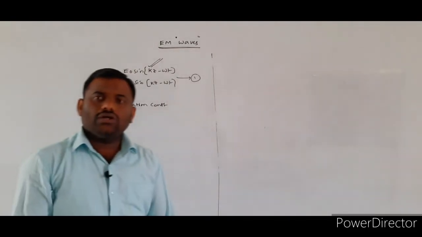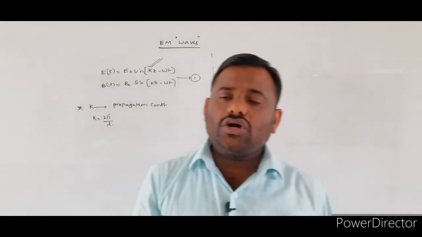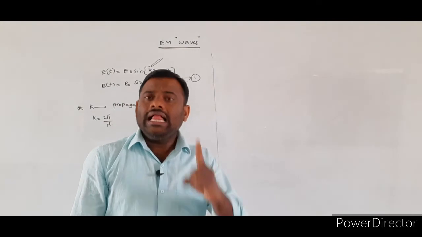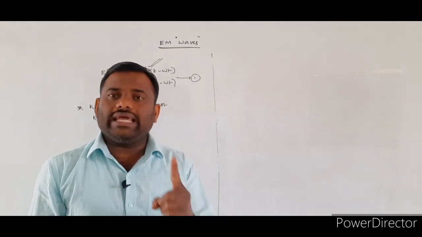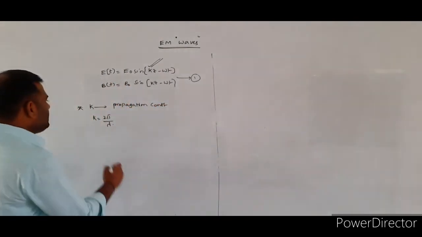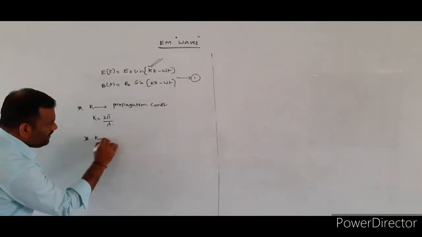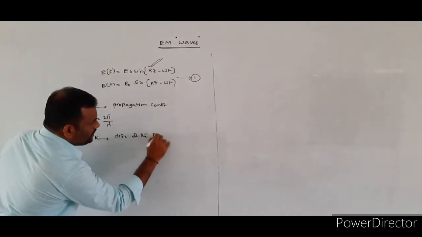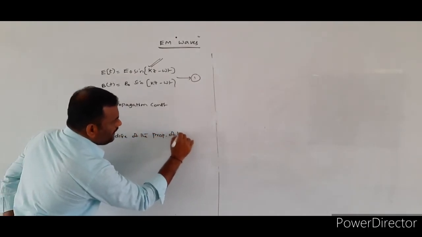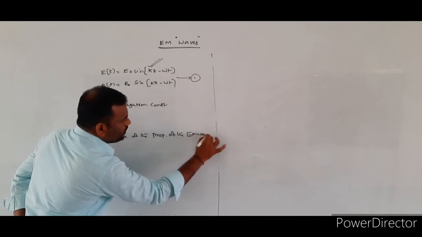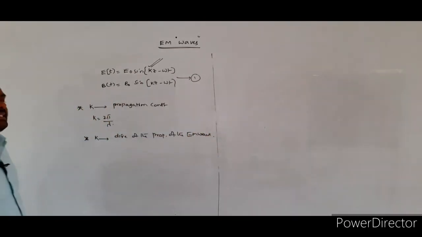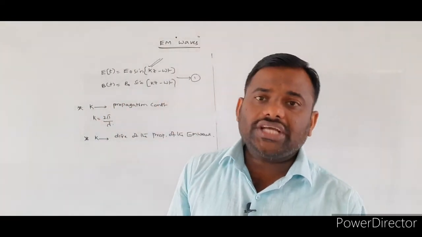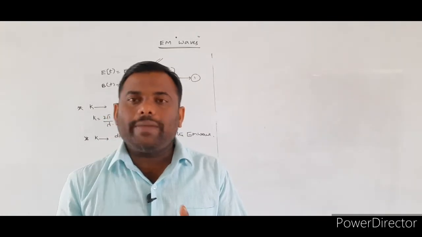The propagation constant gives the direction of the propagation of the electromagnetic wave. So the physical quantity K denotes the direction of the propagation of the electromagnetic wave.